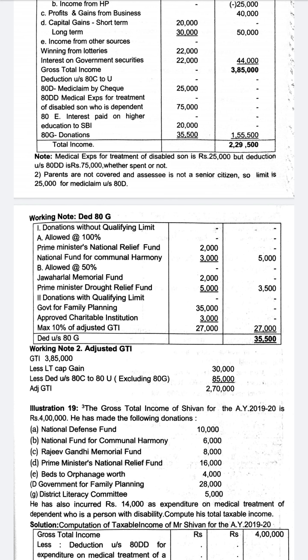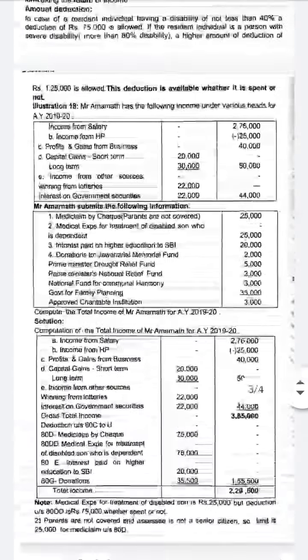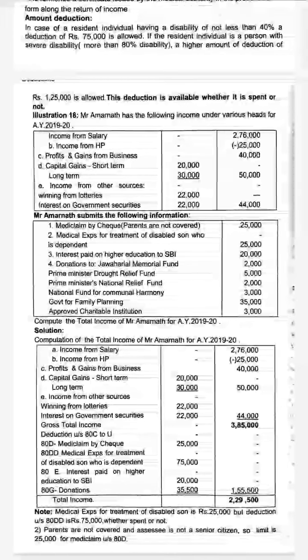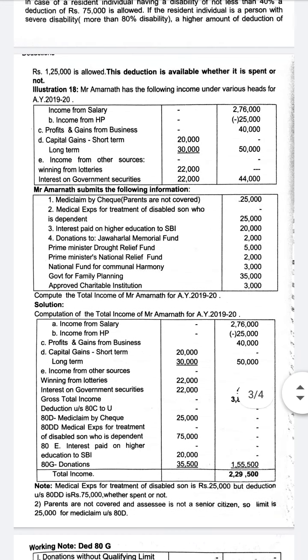So there are no 100%. Okay, 27,000 is directly taken. If we deduct, we will get deduction under section 80G, which is written here. 80G 35,500, total 1,55,000.